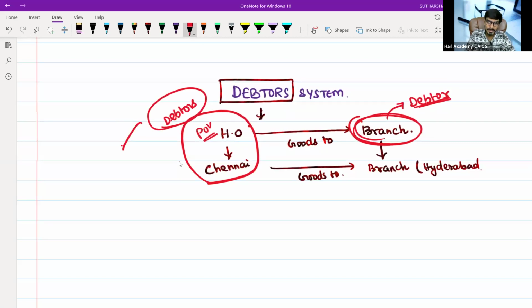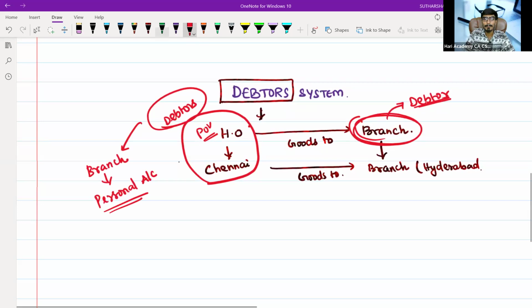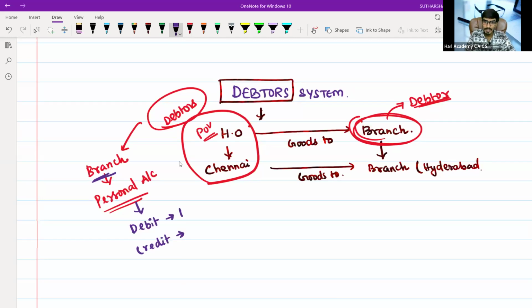So, under debtor system, the branch is treated as personal. We will prepare a personal account. Branch account is nothing but a personal account, prepared to find out the profit or loss. Under a personal account, what is the personal account rule? Very simple. Debit the receiver, credit the giver.